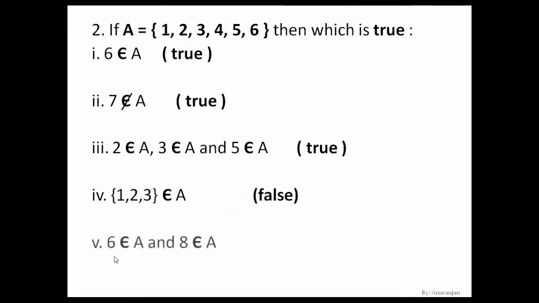Next, 6 belongs to A and 8 belongs to A. So 6 here we have, yes, belongs to A, but we do not have 8. So this is false. Next, write the sets using roster method or the tabular form, we can say.